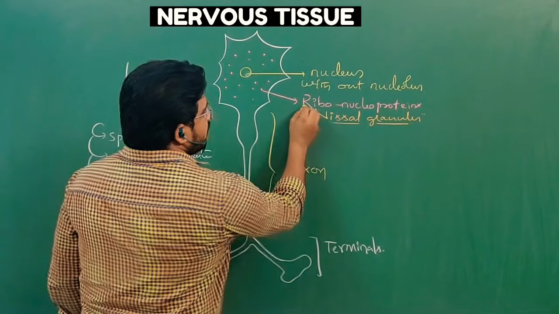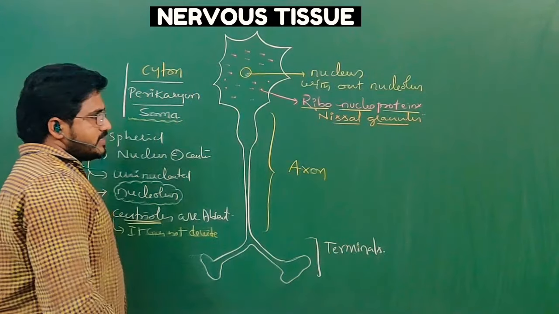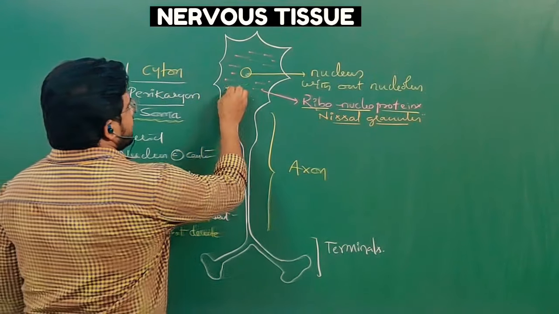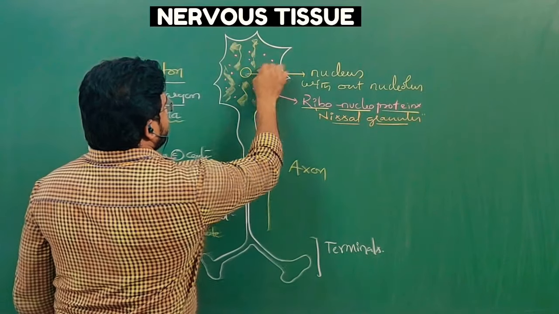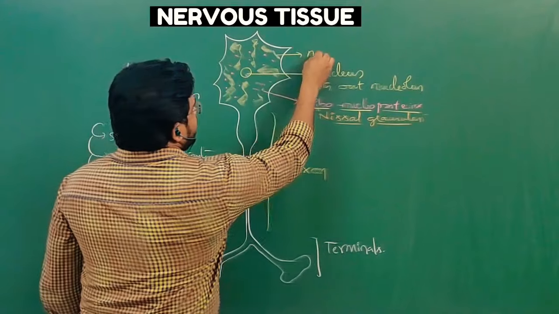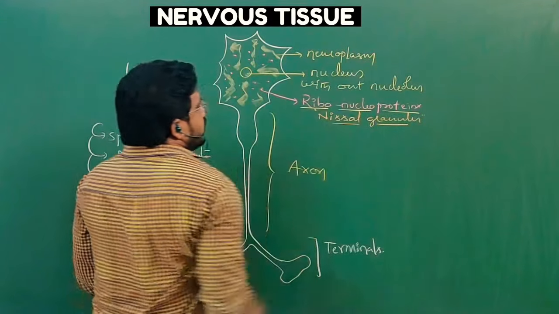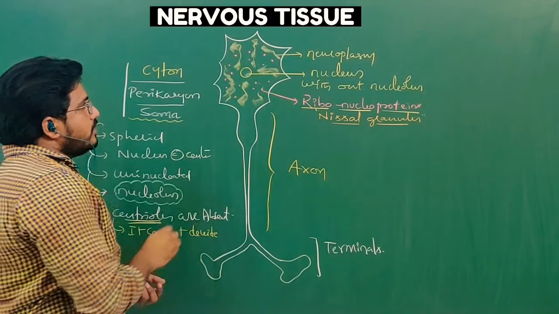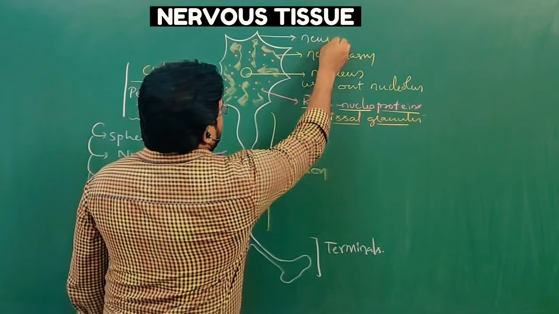They are chemically ribonucleoproteins. That is the reason. And the cytoplasm is distributed inside; this is called neuroplasm. Cytoplasm of the neuron is called neuroplasm, and the cell membrane of the neuron is called neurolemma.